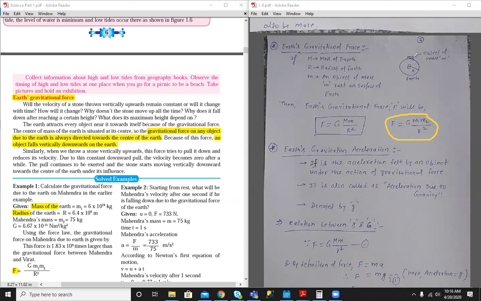Let us consider an object of mass m placed on Earth's surface, and Earth's mass is capital M. The distance between an object resting on Earth's surface and the center of Earth is equal to the radius of Earth. So here M1 will be equal to Earth's mass, M2 equal to the object's mass, and distance r is equal to the radius of Earth. So this is the formula for Earth's gravitational force.